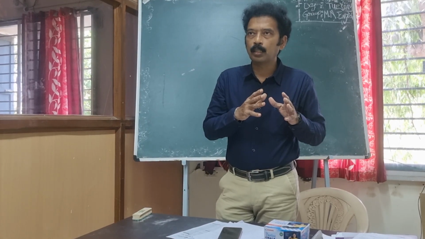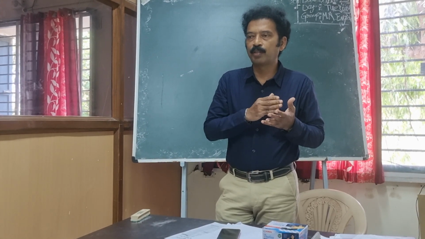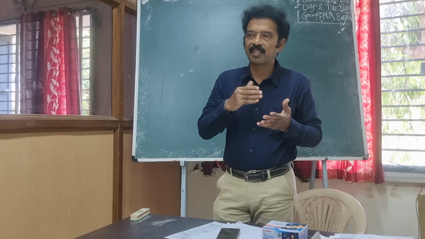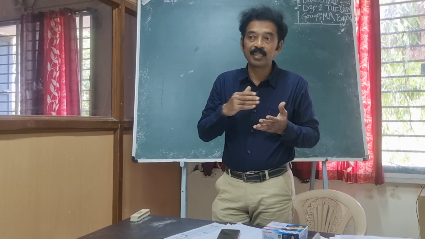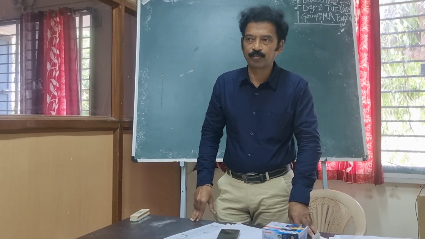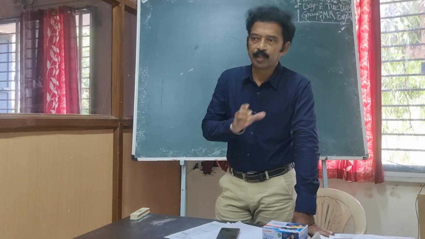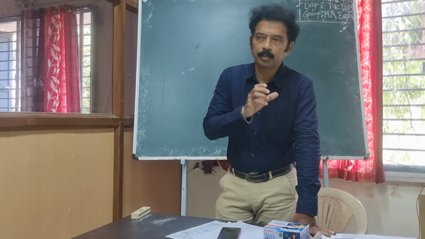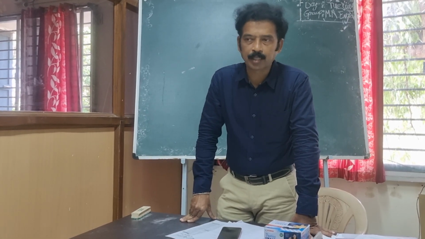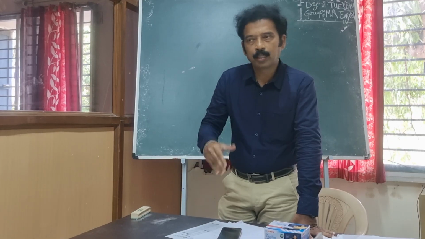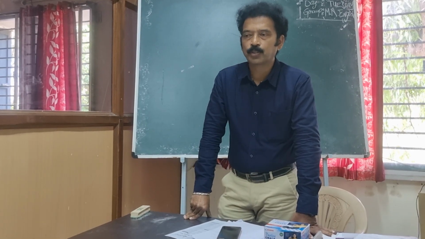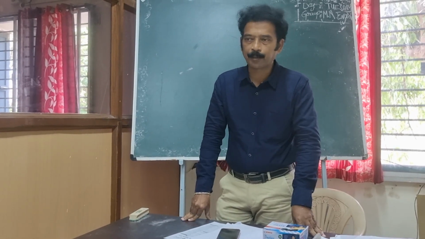Singular verbs means they have V1 plus S or V1 plus ES form. So that is the singular form. The subject is singular, the verb also must be singular. If the subject is plural, the verb also must be plural. So this is called subject-verb agreement.